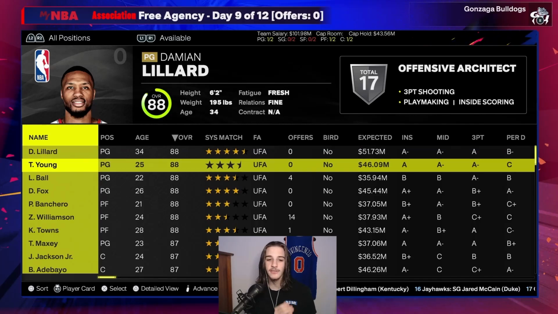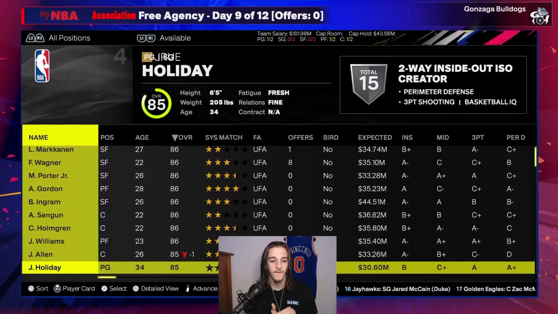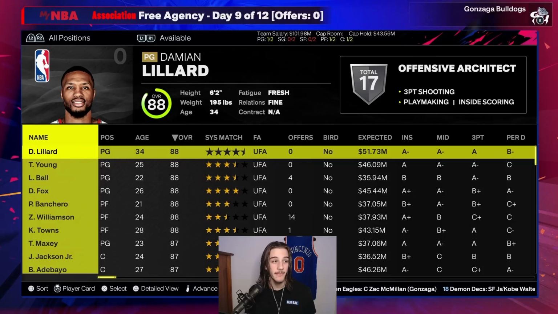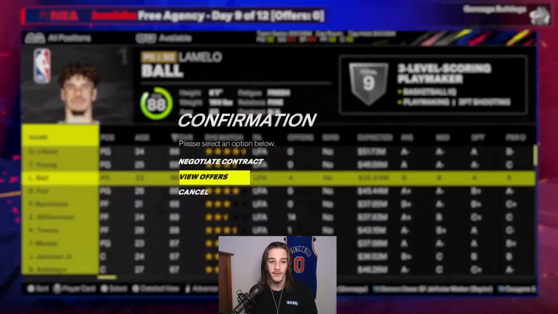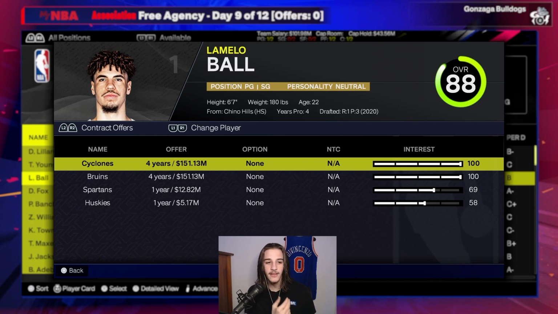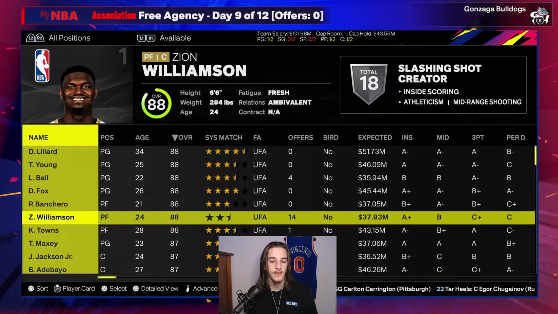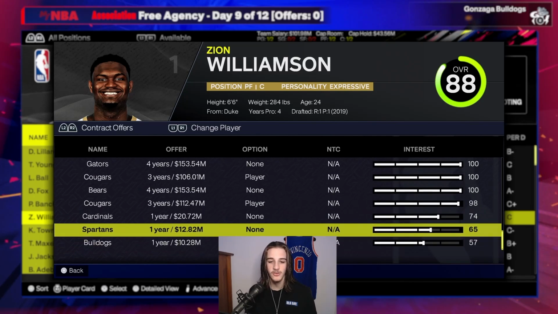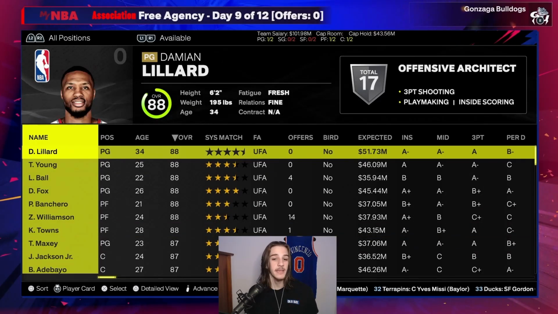But as you guys can see, there's plenty of good players for these teams to go sign. Most of these guys probably are going to be late commits because teams are not offering. LaMelo has some offers from the Cyclones and the Bruins. Zion has a lot of offers. Every team pretty much wants to go get Zion. But Dame, he has no offers yet.